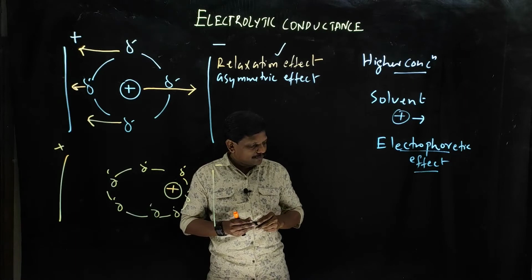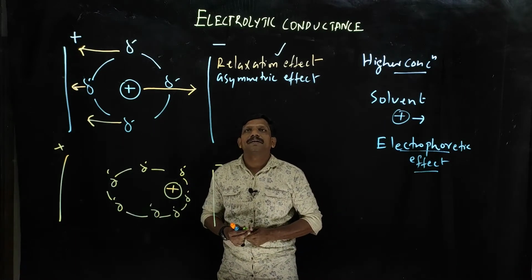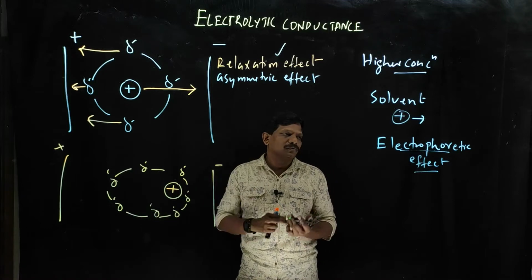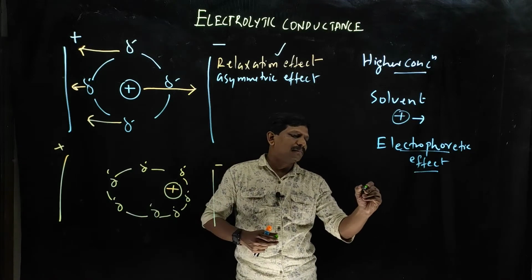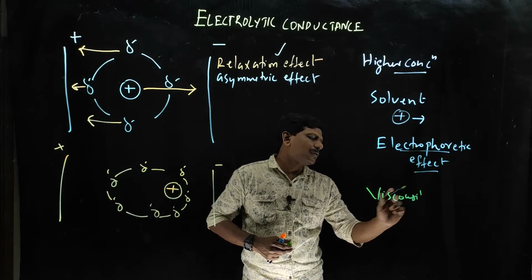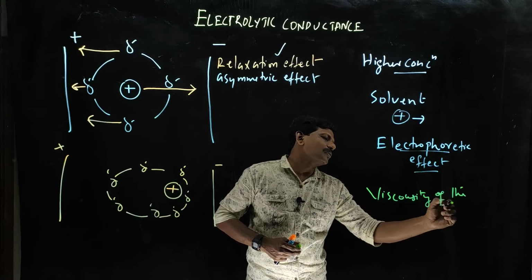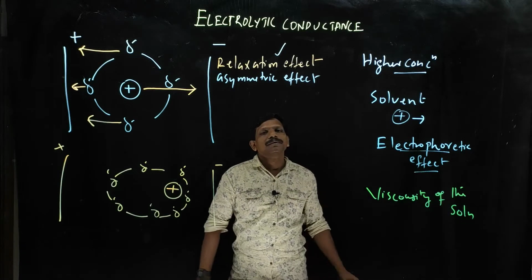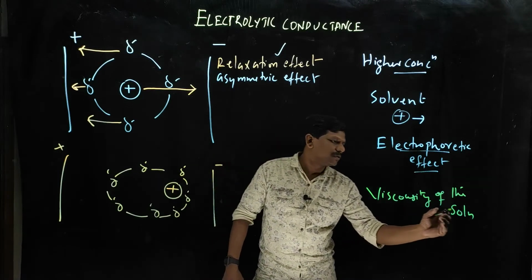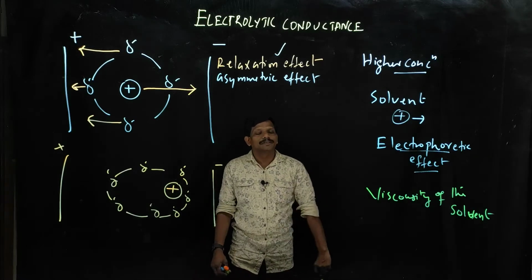Another important factor that really affects the movement of ions is the viscous effect, or the viscosity of the solvent.